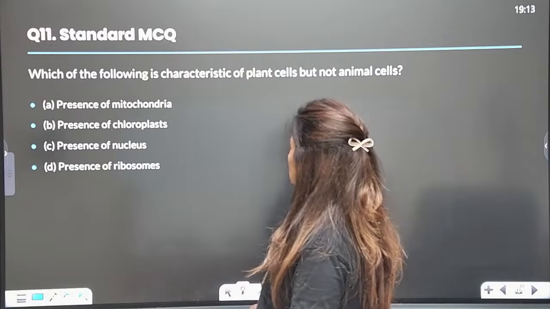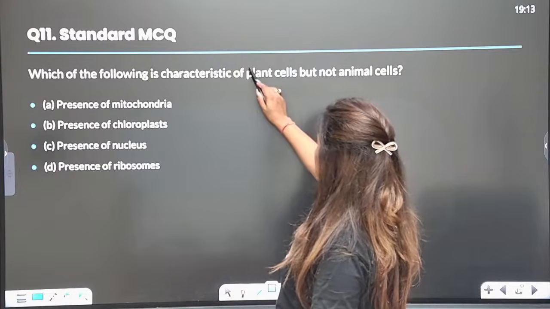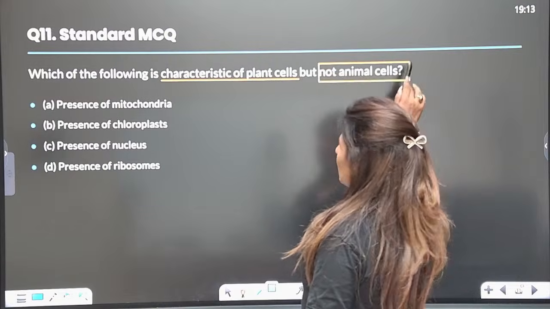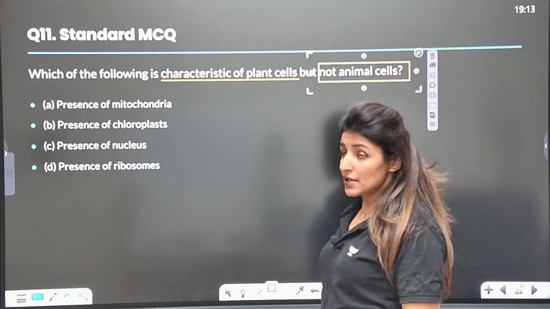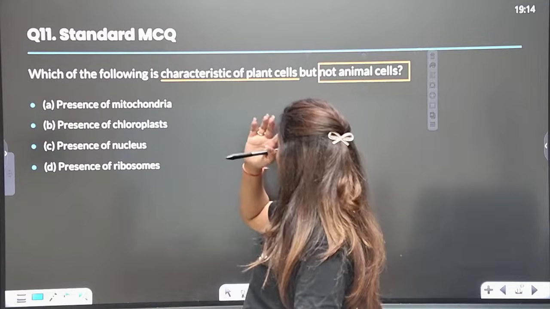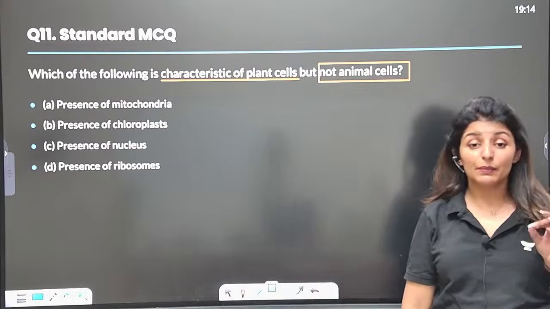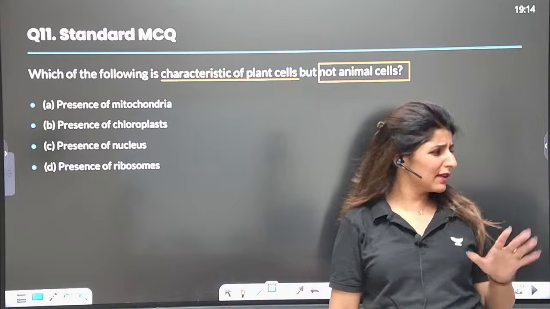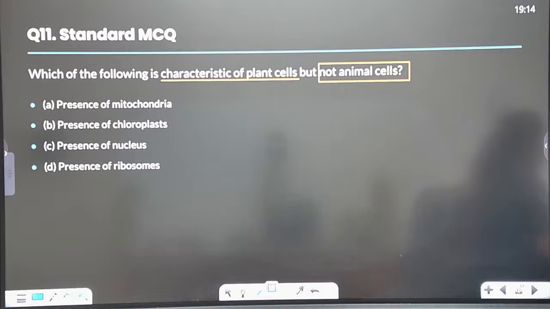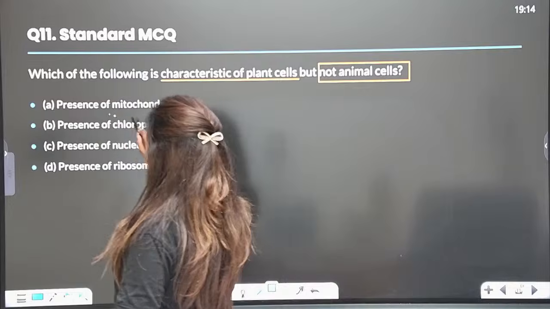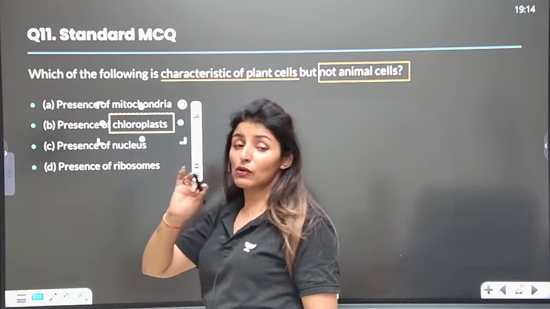Which of the following is characteristic of plant cells, but not of animal cells? Presence of mitochondria, presence of chloroplast, nucleus, or ribosomes. Which is present in plant cells but not found in animal cells? Very easy. Quickly let me know the answer. Answer will be B, absolutely. The answer would be chloroplast. Chloroplasts are found only in plants.